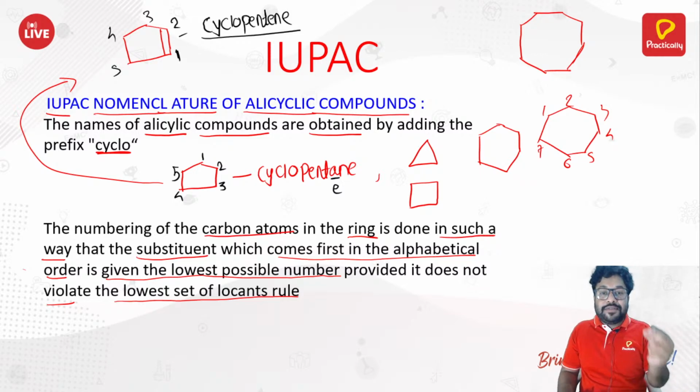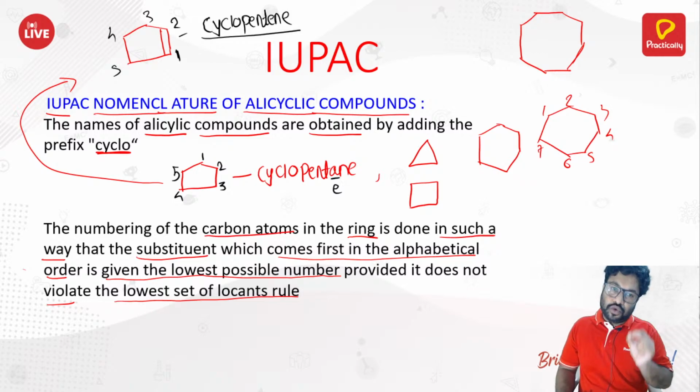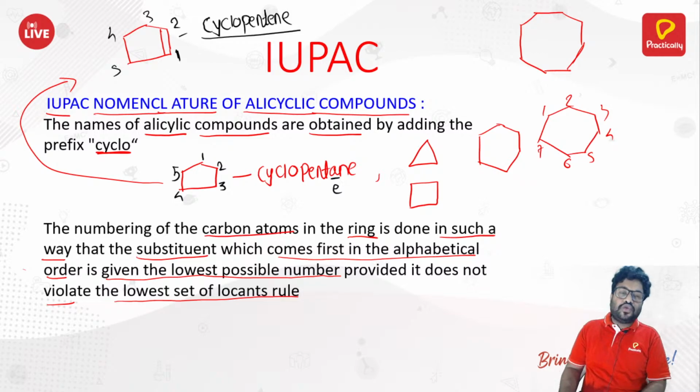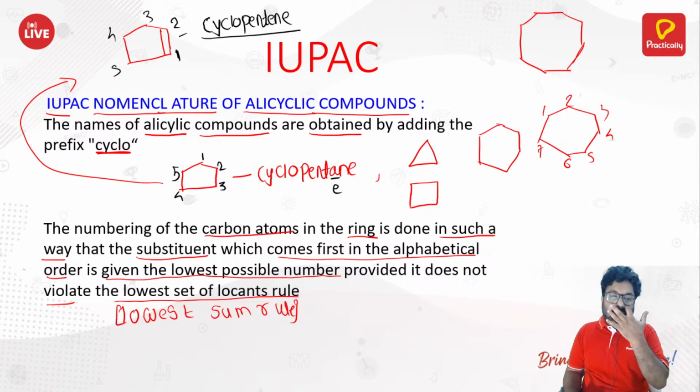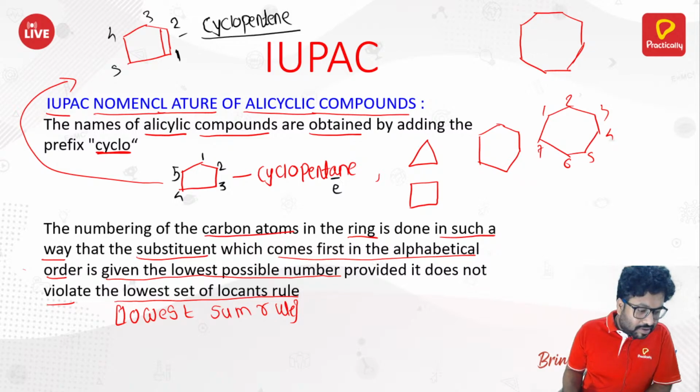The possibility which has the smallest sum should be considered as its IUPAC name. That particular rule is called the lowest set of locants rule, or earlier it was also called the lowest sum rule. Okay, so that is what their nomenclature is all about. Let's see now.